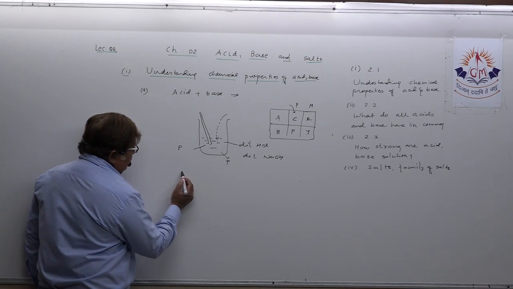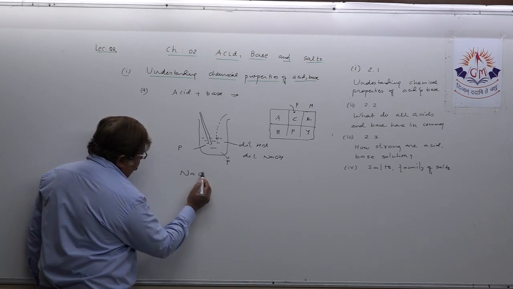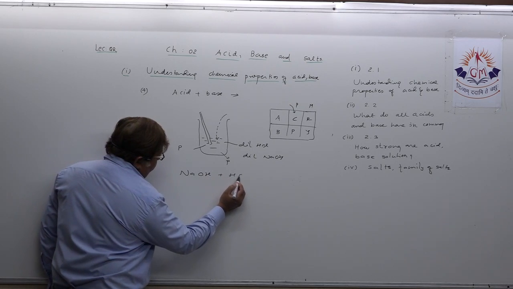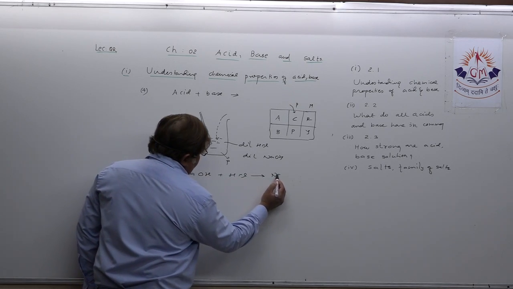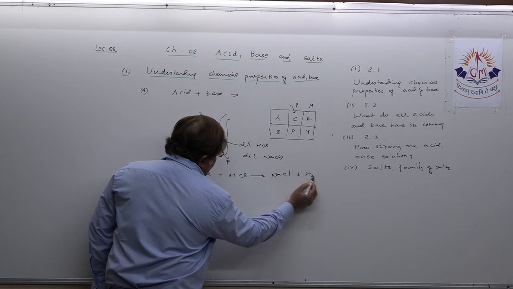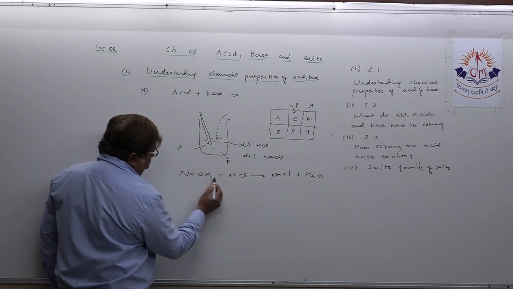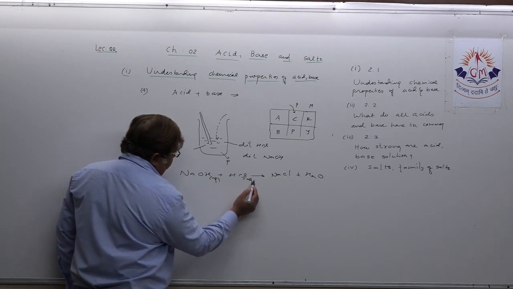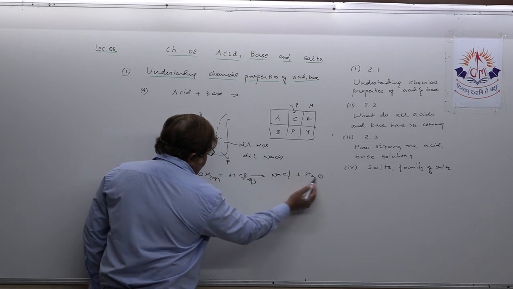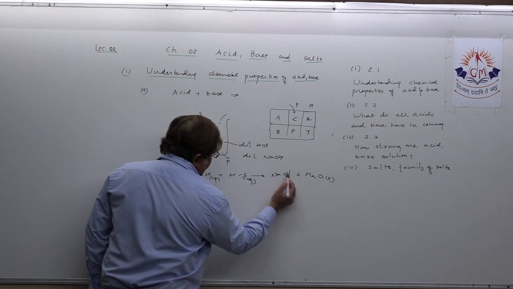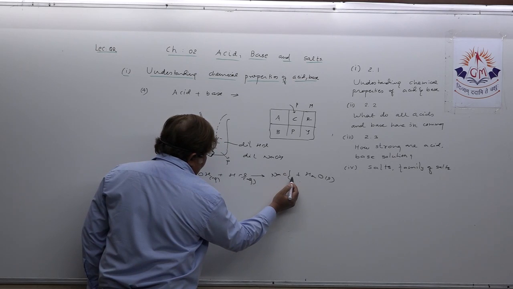To mention it more, suppose NaOH plus HCl both react with each other and form salt and water. Always aqueous, for ensuring the safety. This is in dilution form.